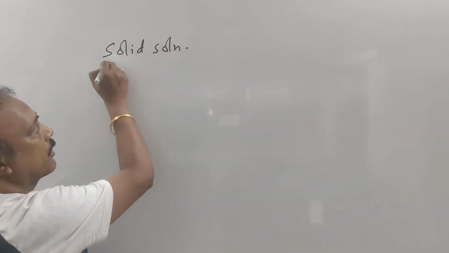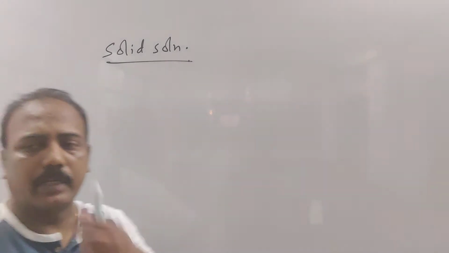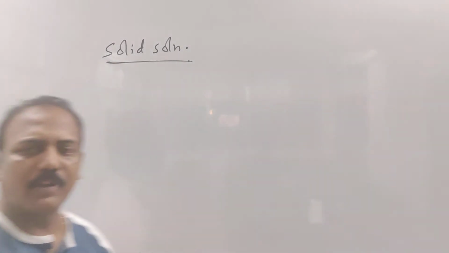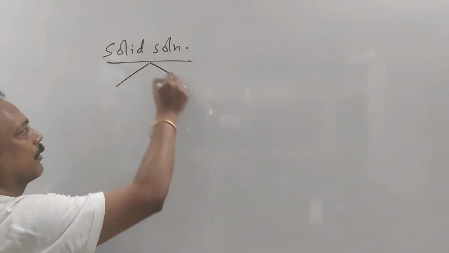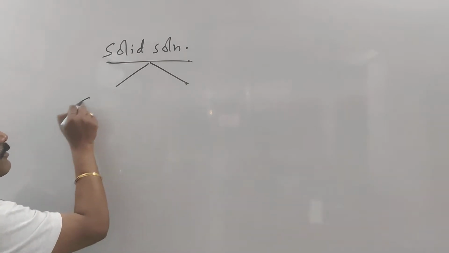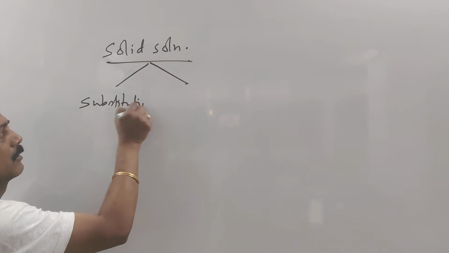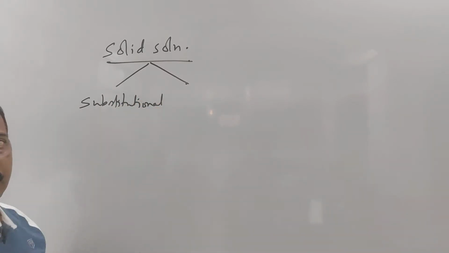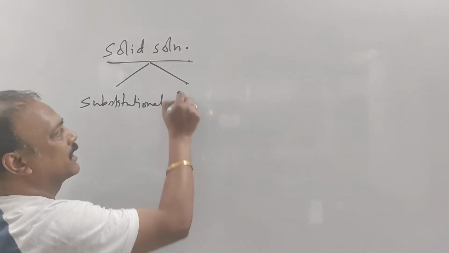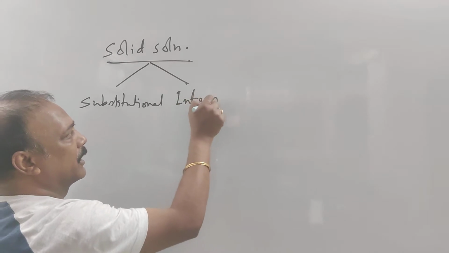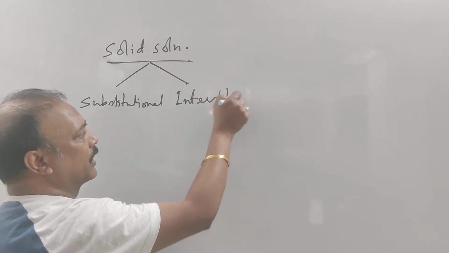So solid solution means solid in solid. That can be of two types. One we call substitutional solid solution. Another one we call interstitial solid solution.